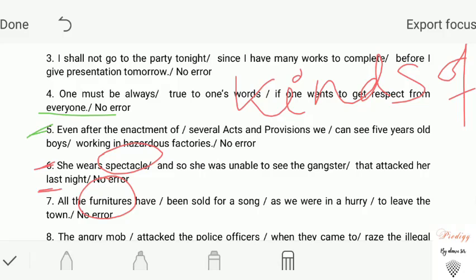Remember that all kinds of furniture have been sold for a song as we were in a hurry to leave the town. So our answer will be all kinds of furniture have been sold. Here the error lies in the first section. In the next part.